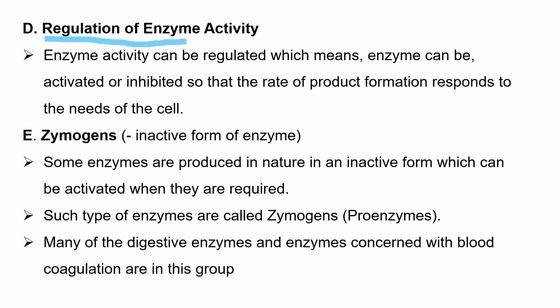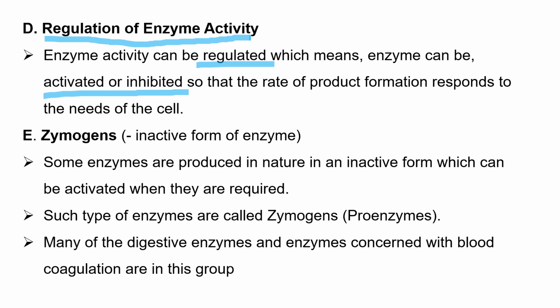Regulation of enzyme activity is another property of enzymes. Enzyme activity can be regulated. That means enzymes can be activated or inhibited so that the rate of product formation responds to the need for the product.